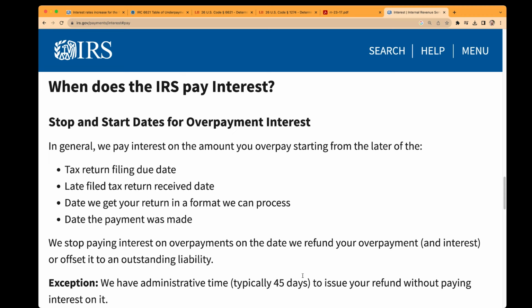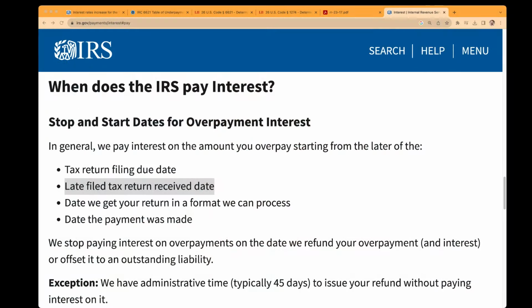And you have to take into account this 45 days. It's the later of these dates: the later of the tax return filing due date, or the late filed tax return receive date. So if you file your tax return late, say years late, the IRS isn't going to start calculating interest from the day the return was due. It's going to start calculating from the day you actually filed your return, assuming you're owed a refund, plus 45 days, for that administrative time that the IRS gives themselves.